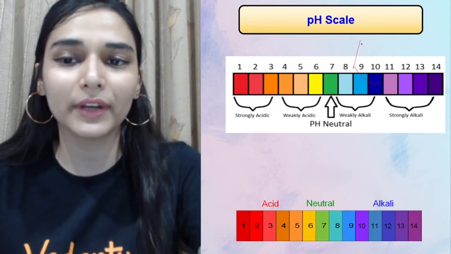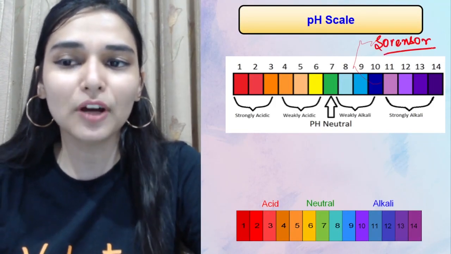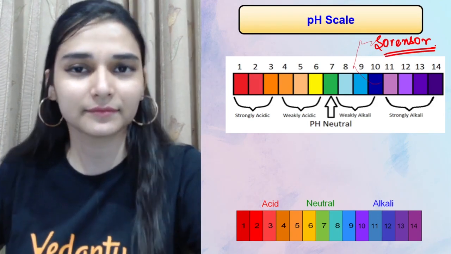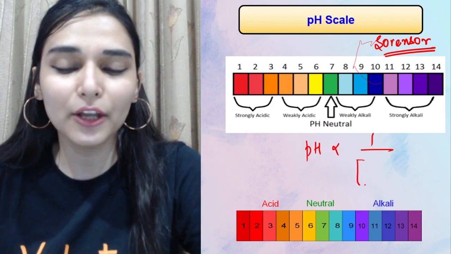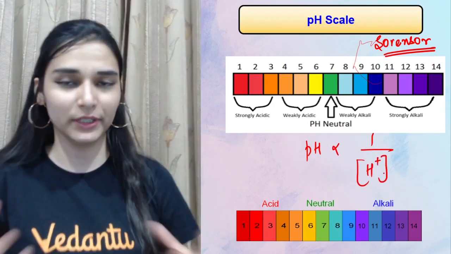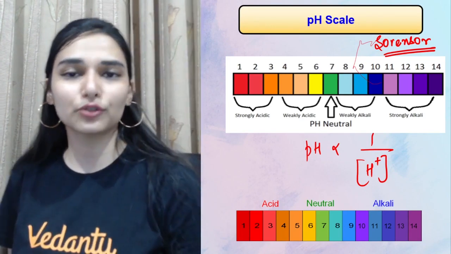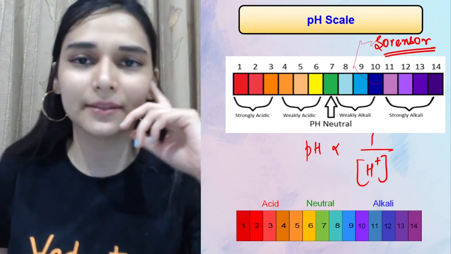For that, Sorensen has given this concept of the pH scale. How is this pH value related to the concentration of H plus ion? pH is inversely proportional to the concentration of H plus ion. So if your given solution has fewer H plus ions, then the pH value would be high.